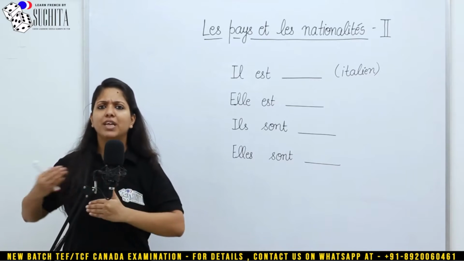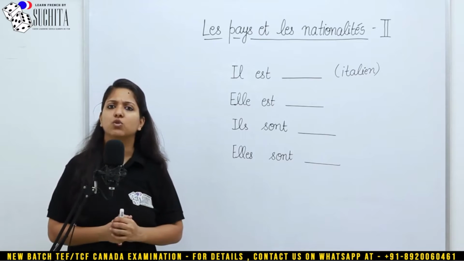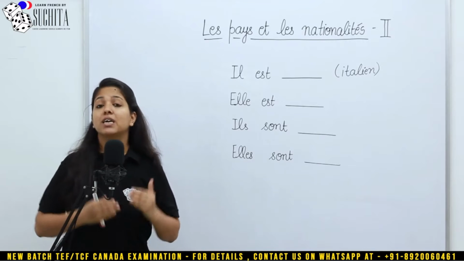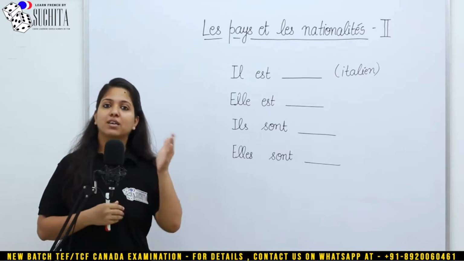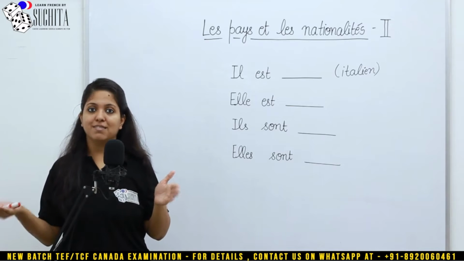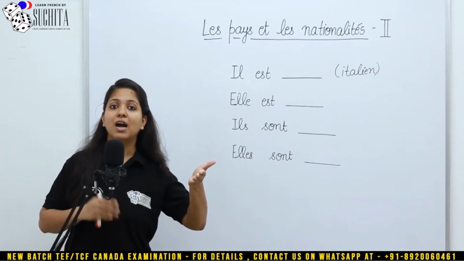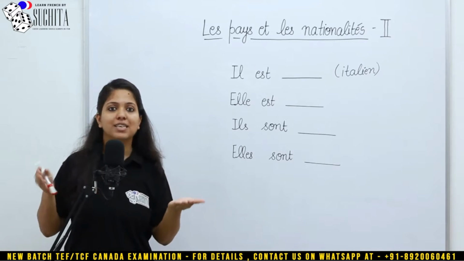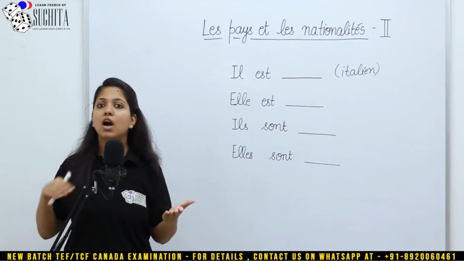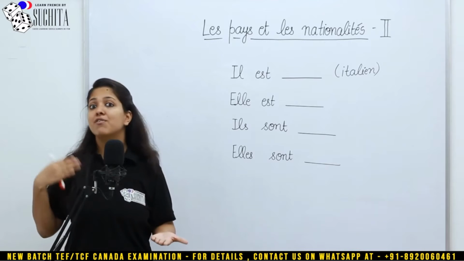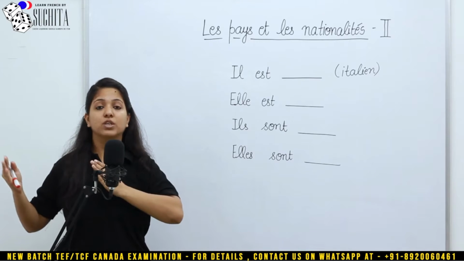So I'll give you a brief recap of what we did in the previous video. In the previous video, we learned how you write the countries along with their nationalities. As in, how do you write India? How do you write Indian? Canada, Canadian. Australia, Australian. France, French. So all these things we learned.